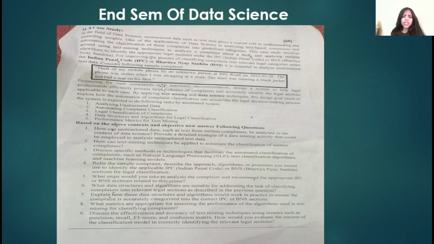Then, processing each such complaint with automatic recommendation, design a system to help legal professionals efficiently process a large volume of complaints and accurately identify the legal section applicable to each case. By applying text mining and data science techniques, the design goal is to explore how the automation of complaint classification can streamline legal decision making. The system is expected to do the following tasks by automated system. Now, based on the above concept and objective, answer the following questions.